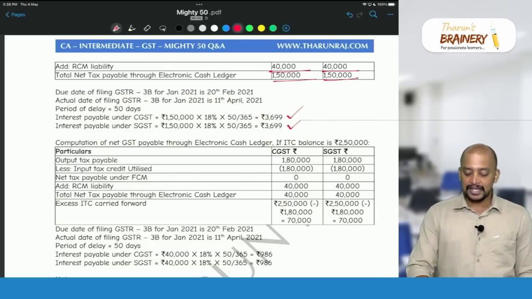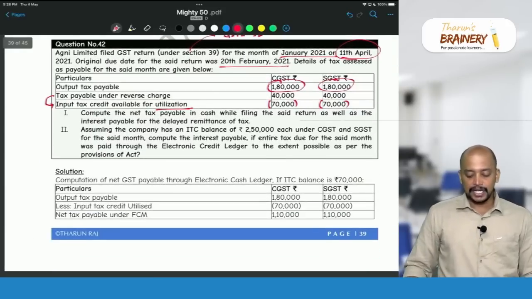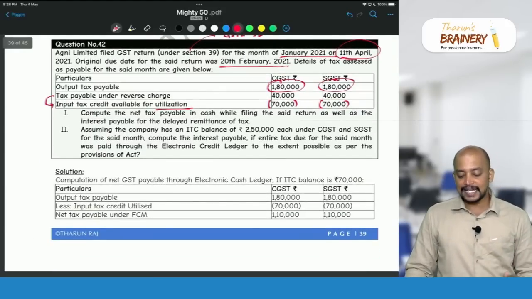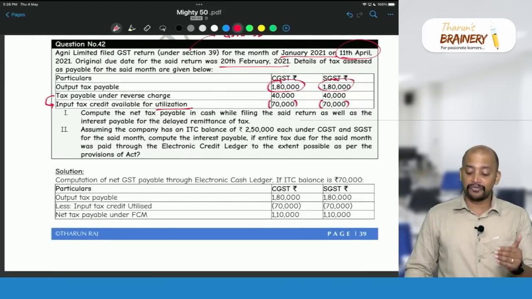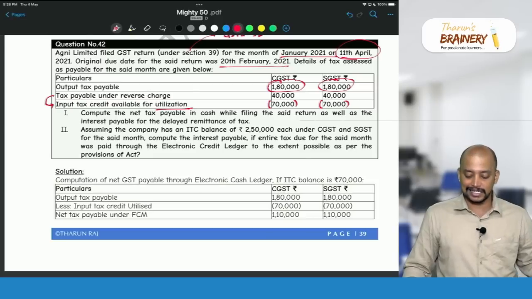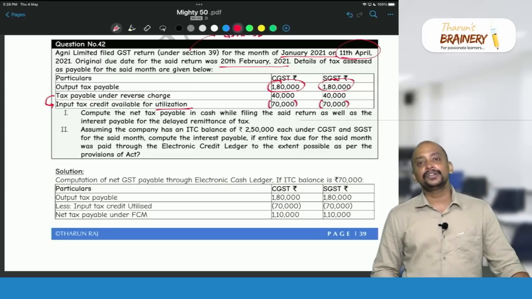Okay. Now, there is another part in this question. Assuming the company has an ITC balance of 2,50,000 each under CGST and SGST for the said month, compute the interest payable.